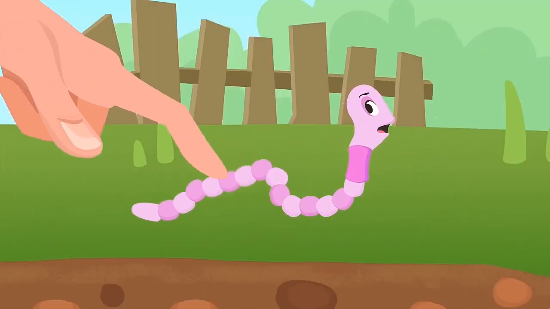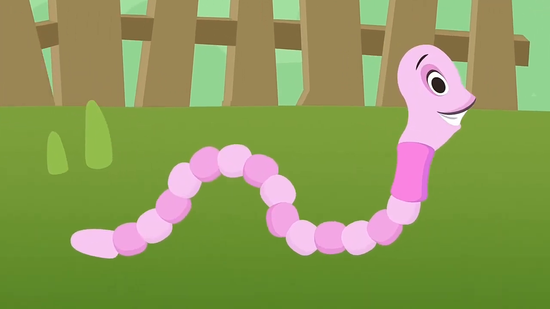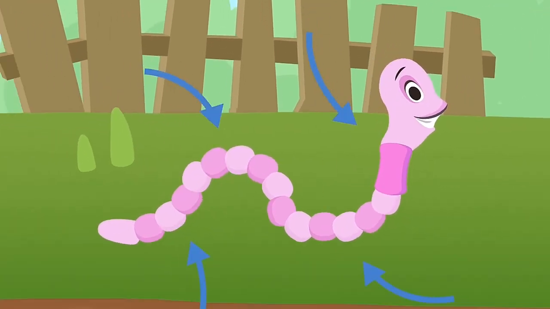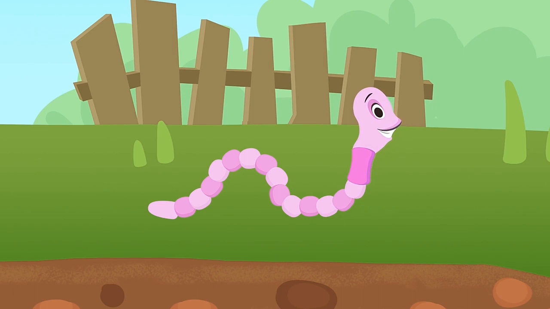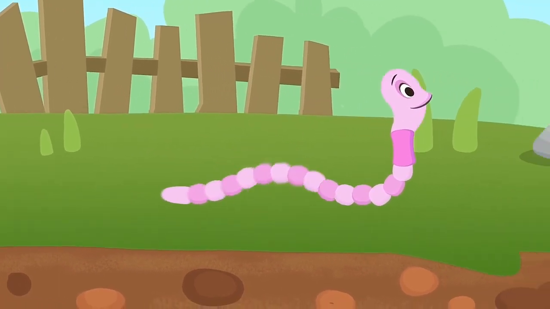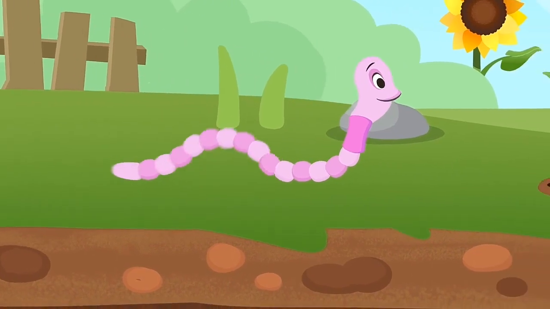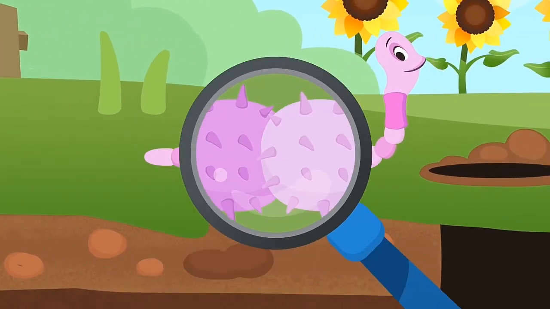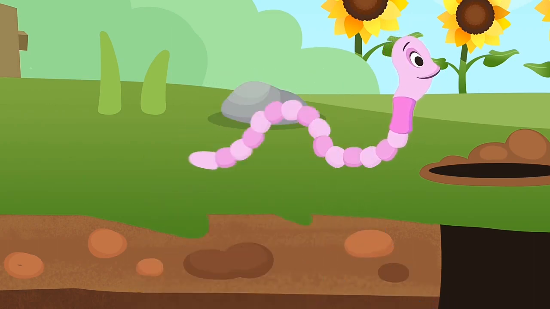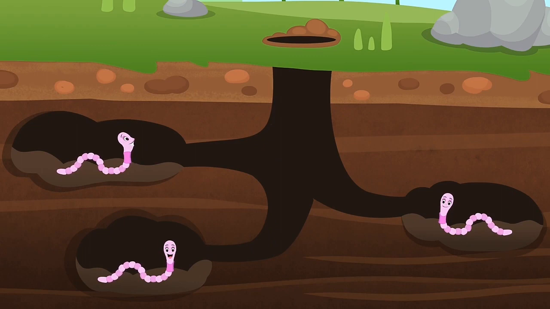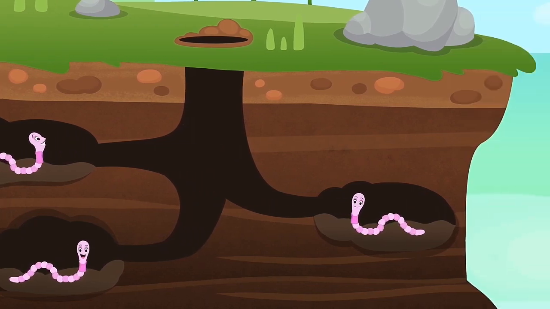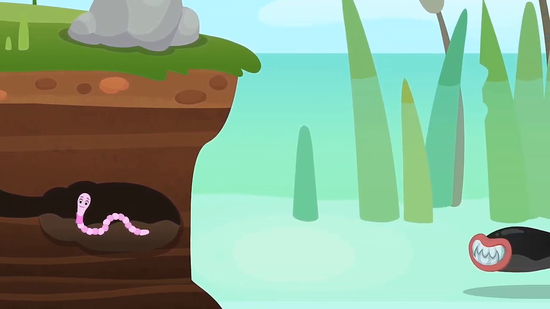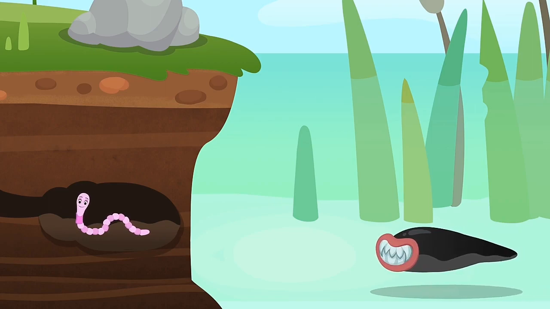Worms have long, soft bodies. Their skin is moist. They breathe through their skin. Interesting, right? As you can see, they don't have legs. That's why they crawl, thanks to their body muscles and their setae. These are tiny bristles that worms use to grip on the soil as they move. Worms can live on land, like earthworms, or in the water, like leeches. Be careful if you ever come across them.